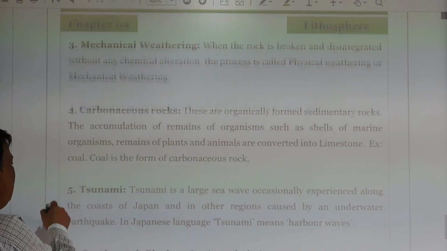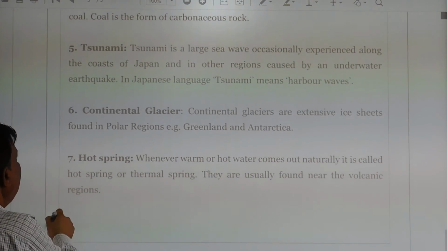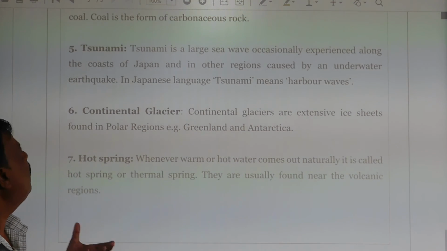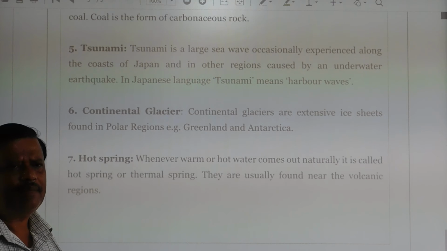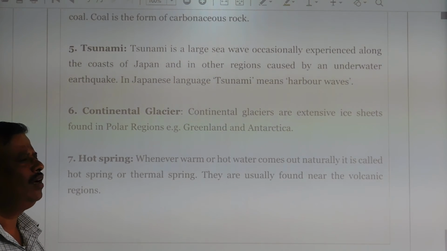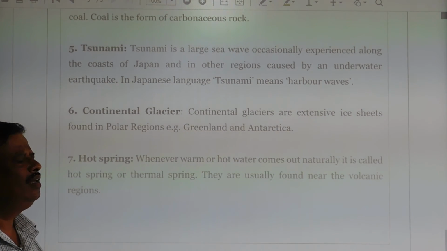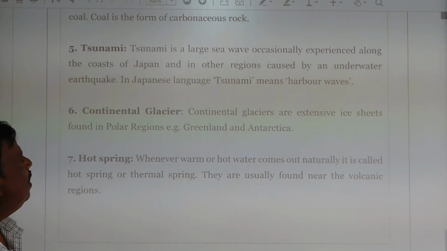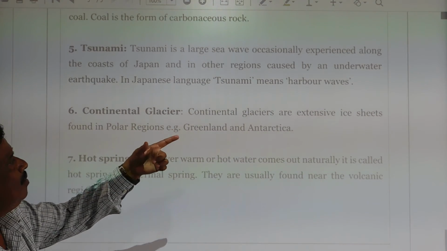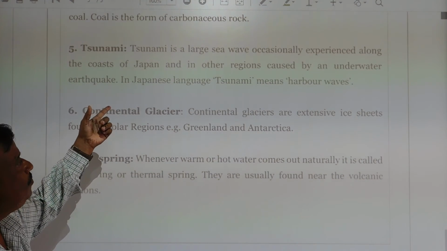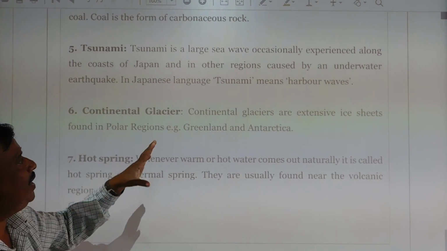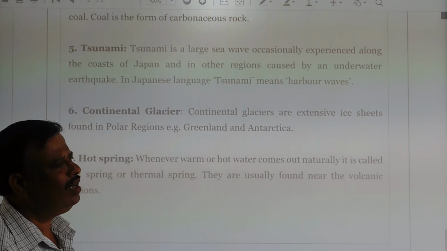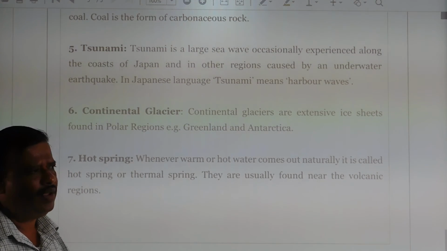Next one, tsunami. What is a tsunami? A tsunami is a large sea wave occasionally experienced along the coast of Japan. It happens again and again in Japan, and it affected Indonesia and the Indian coastal belt also some years ago. It is caused by an underwater earthquake. In the Japanese language, tsunami means harbor waves.